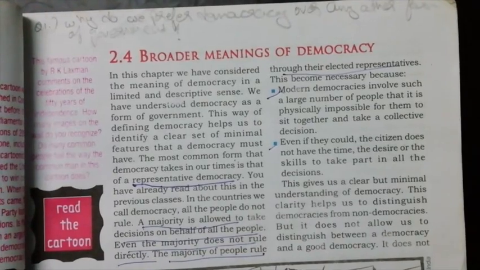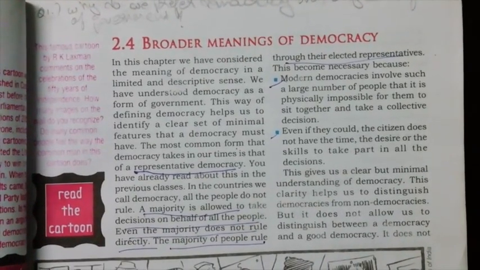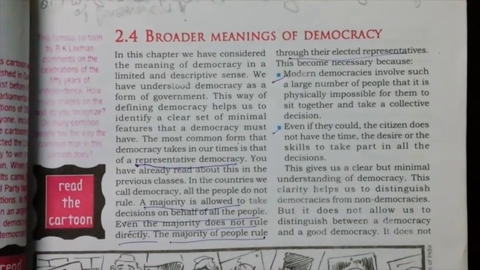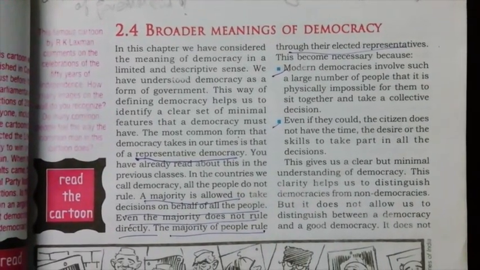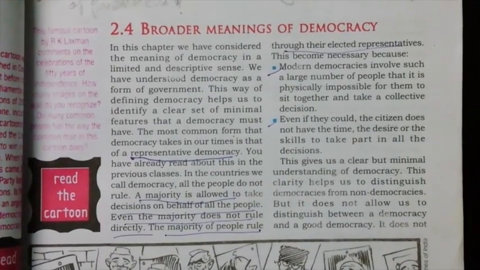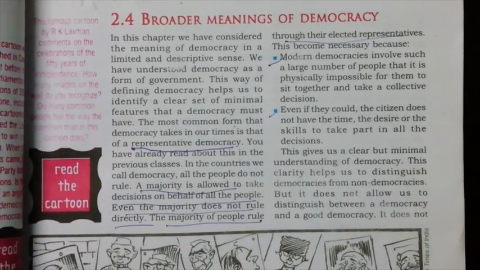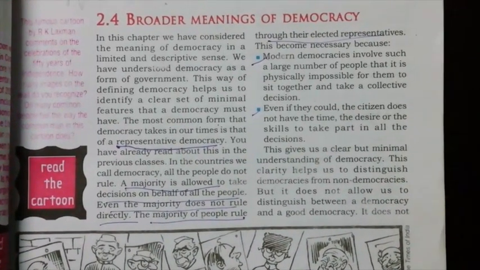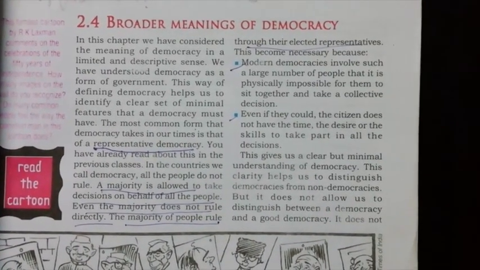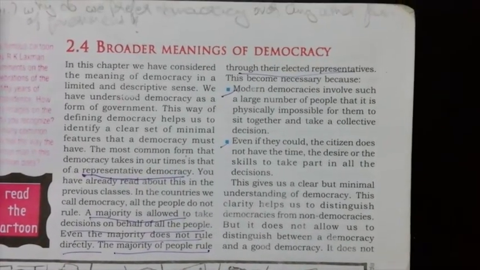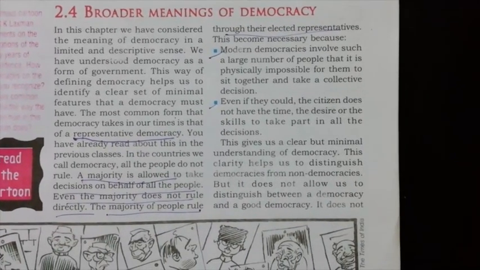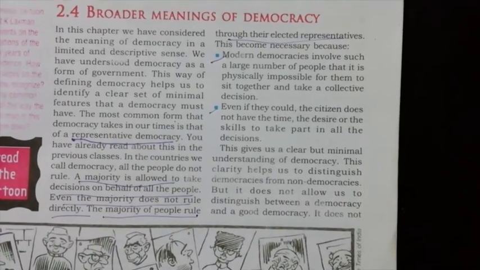Now let us study the last topic of this chapter, broader meaning of democracy. Dear student, democracy is of two types. One is direct democracy, other is indirect democracy. Our country is a very populous country and we cannot have direct democracy. In direct democracy, the voting or the decisions are taken by a small number of people.